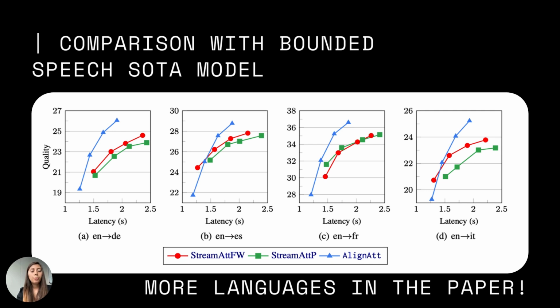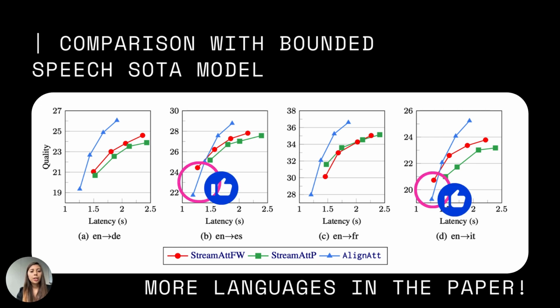Then we move to the comparison with the state-of-the-art model that instead works with bounded speech. This is the case of AlignAtt, a simultaneous translation model, which here is in blue. And we have StreamAtt with both fixed words and punctuation in red and green respectively.